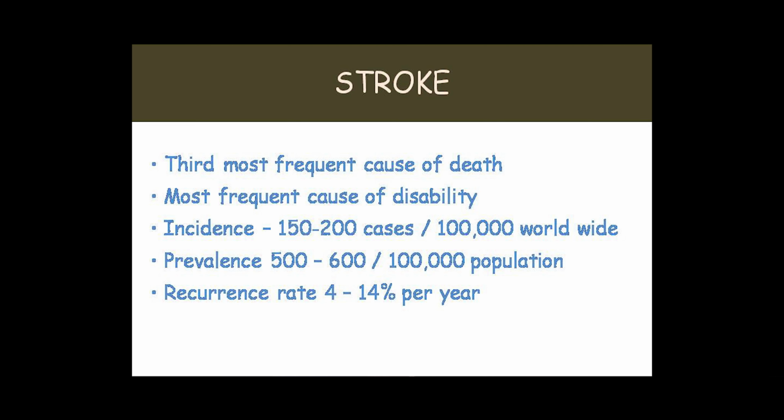The recurrence of stroke rate is around 4 to 14% per year. Now, what is a stroke? All of you know that stroke is a sudden onset neurological deficit. That is, suddenly somebody is not able to speak, not able to use his or her upper limb or lower limb, and we know that the patient has suffered a stroke.